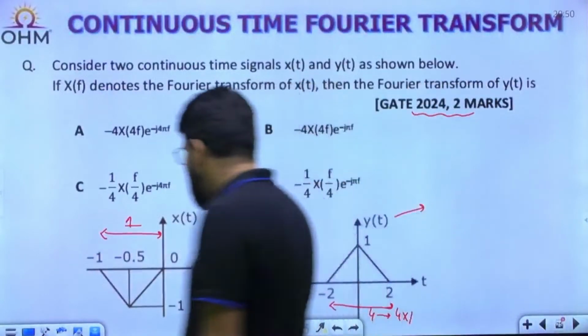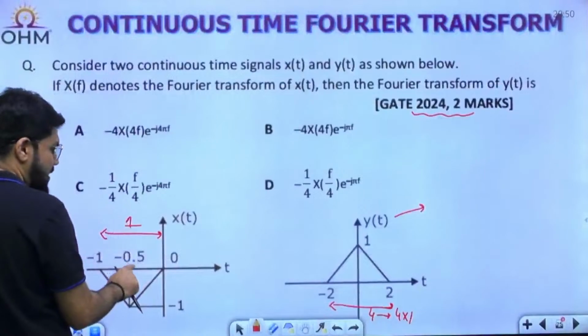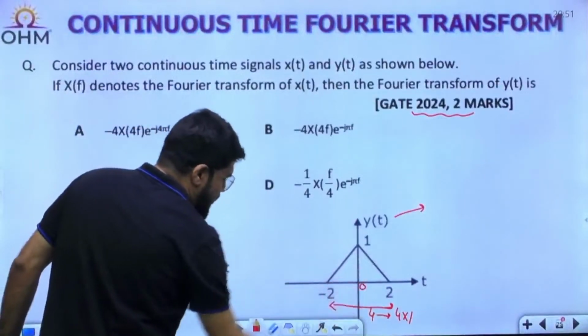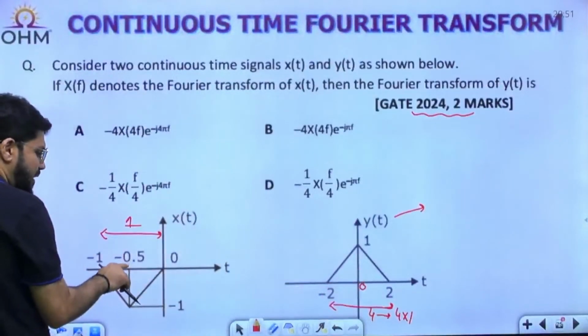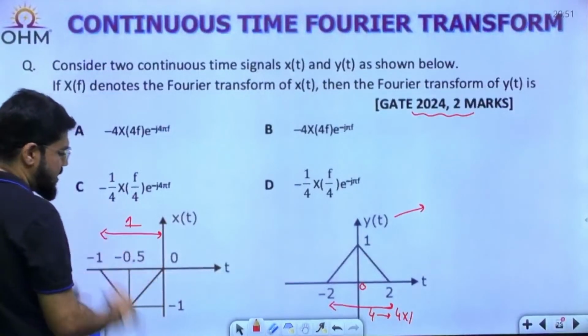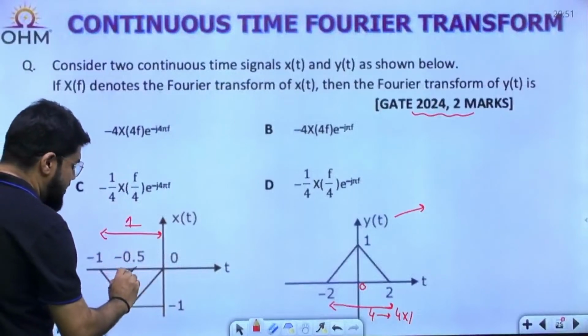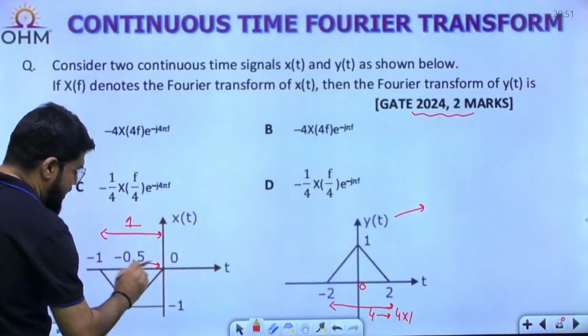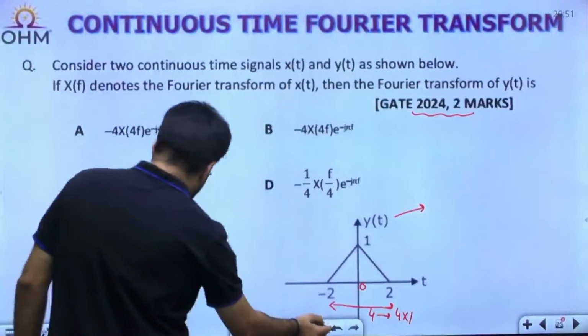Okay, how much shifting? First, let us make the center. Here the center of the triangle is at minus 0.5. So let's make the center first of all at 0. That means I need to right shift. Center at origin means I need to right shift by 0.5.